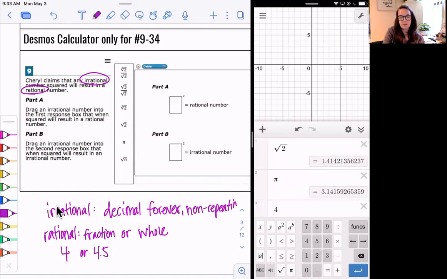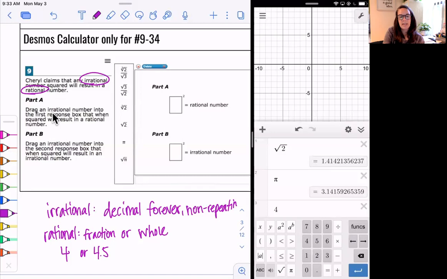So you know how irrational kind of means crazy, right? If you made an irrational decision, you made not a smart decision, right? Then irrational means that this number goes on forever. There's no pattern to this number, okay? So part A, drag an irrational number, right? So a crazy number, into the first response box that when squared will result in a rational number.